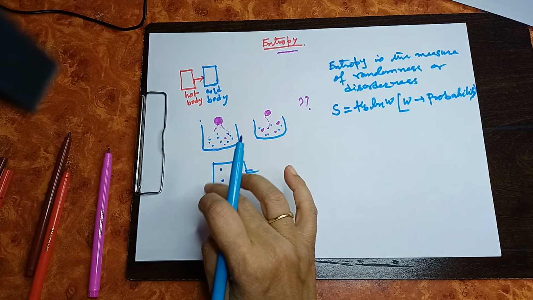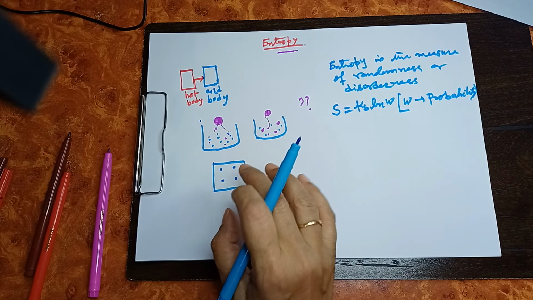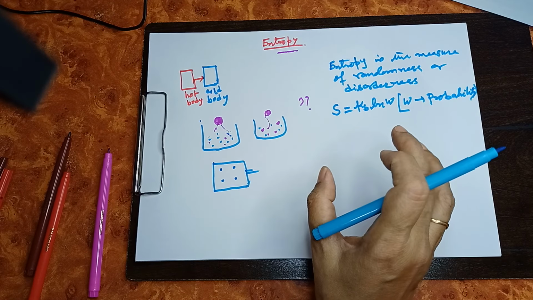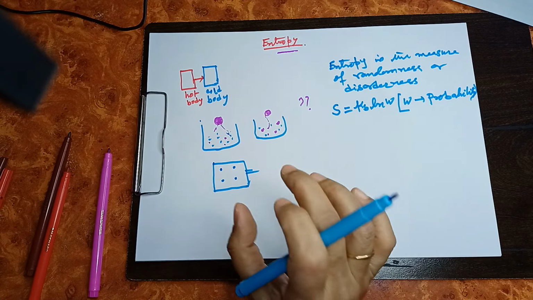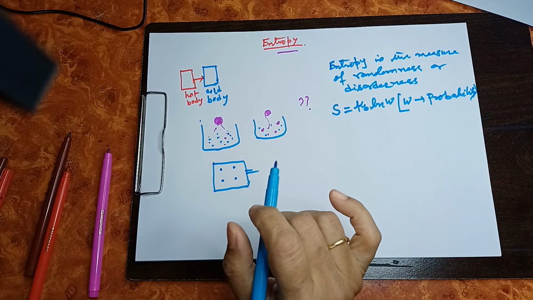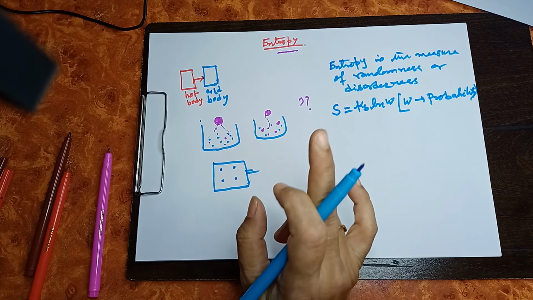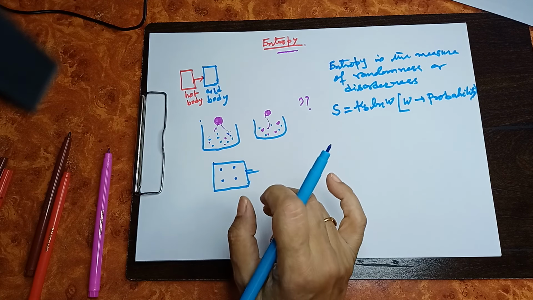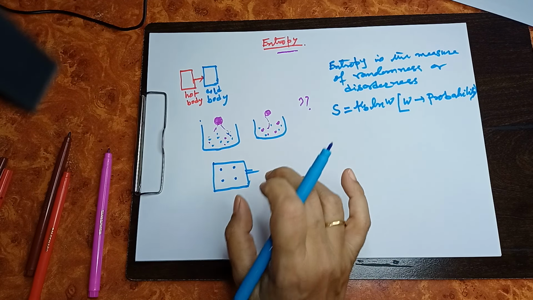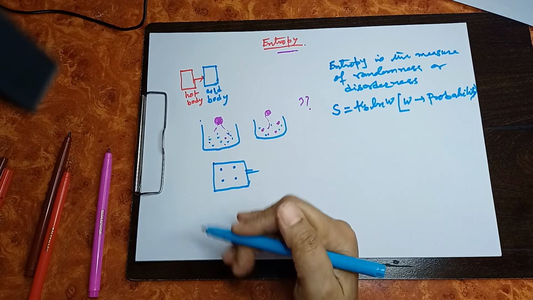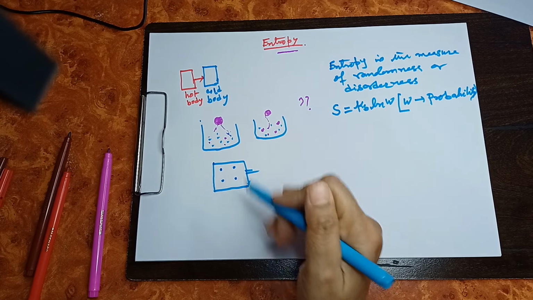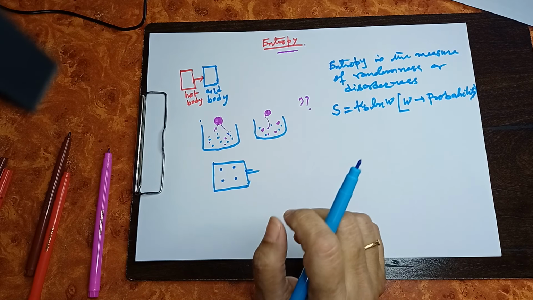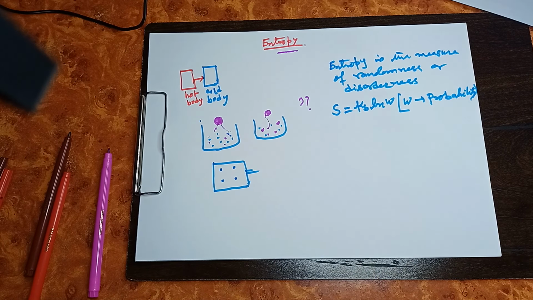In the case of molecules, each different arrangement is known as a microstate.